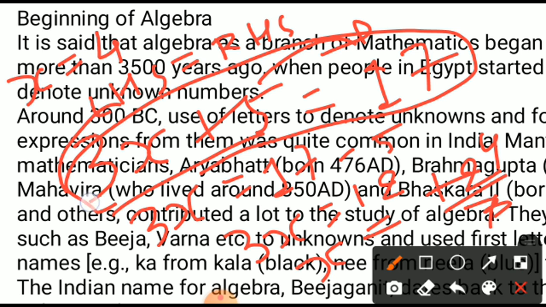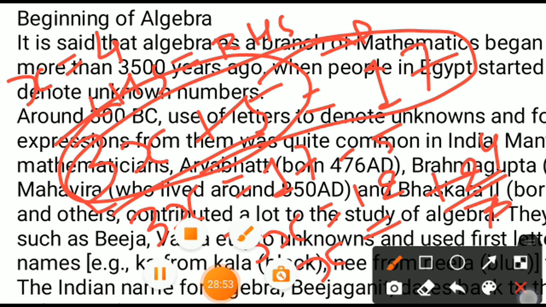Check, x is equal to 4 on the left side. 3 fours are 12, 12 plus 5, 17. 17 on the left side and 17 on the right side. So both the answers remain the same. How to check this one? You are now getting a clear idea by putting the value in the equation. If both the parts are equal, then the equation is solved.